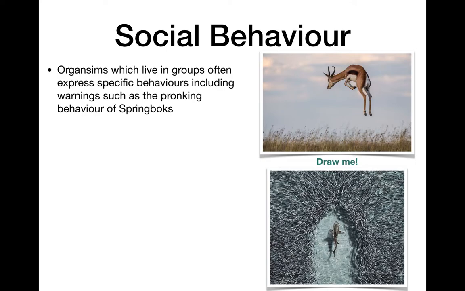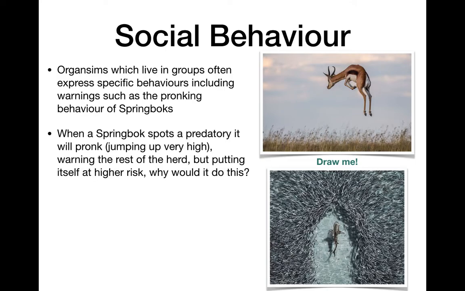And that's a really interesting behavior because what that does, it warns the rest of the herd. It lets the predator know they've been spotted, but that individual is now targeted. Now the predator knows, okay, well, everyone else has warning, but that one just saw me. Maybe I can try and catch it. So it's putting itself at higher risk. Why would it do that? Why would it pronk instead of running away?